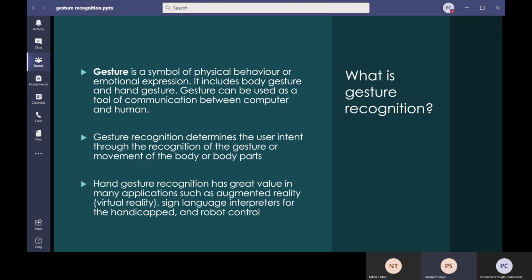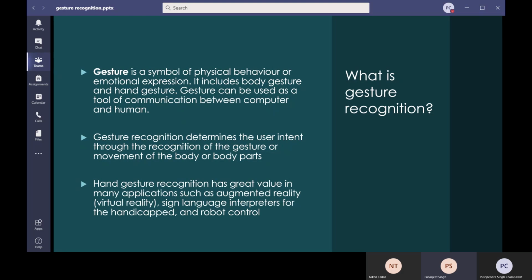Now, as we have seen what gesture recognition is, our project is based on hand gesture recognition. Hand gesture recognition is a small part of gesture recognition where we look at the movement of the hand. It can be anything like just waving a hand, pointing, or using a stop sign.